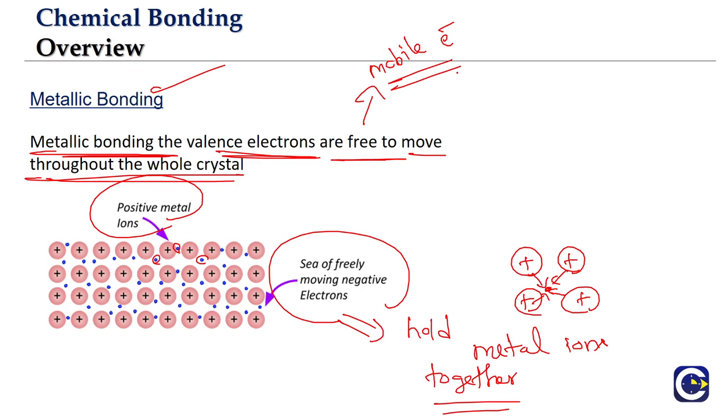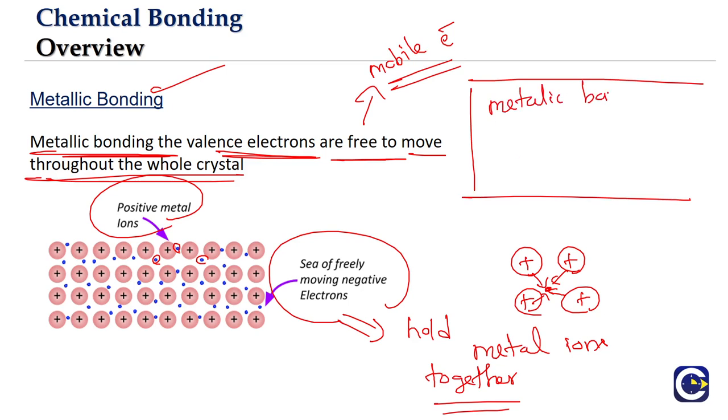We'll study more about metallic bonding later, but the strength of the metallic bonding will depend upon two important factors. One is the number of electrons that are released.